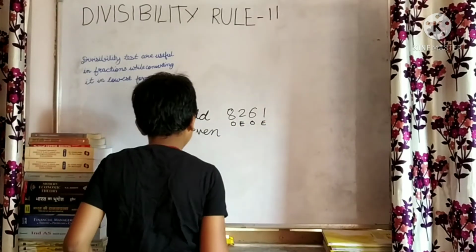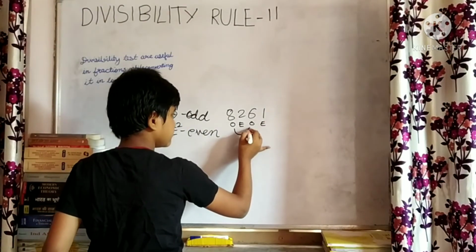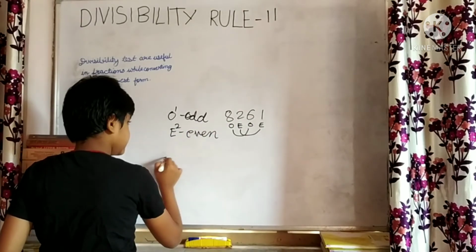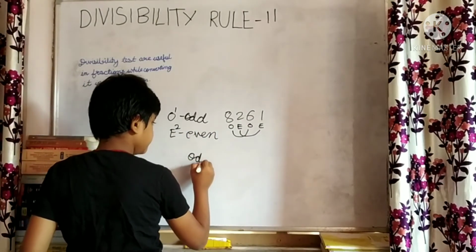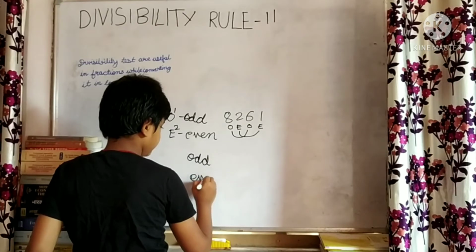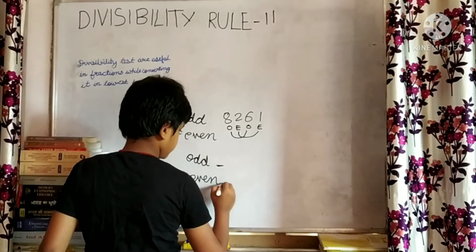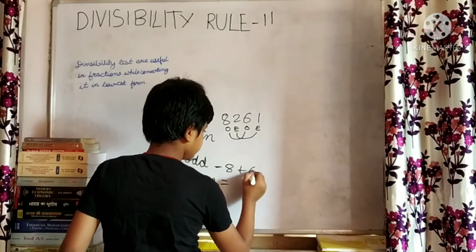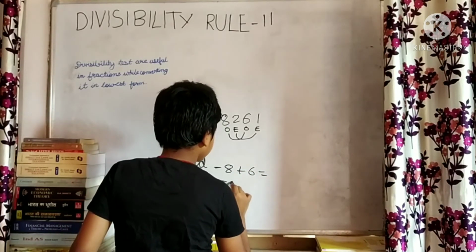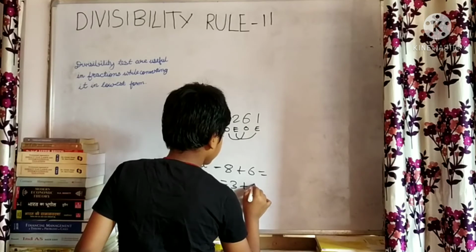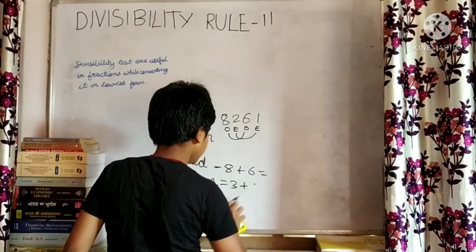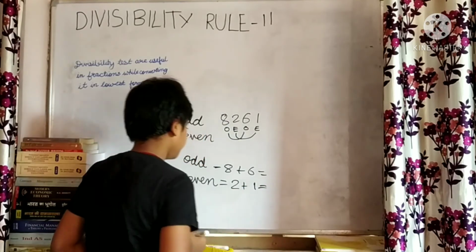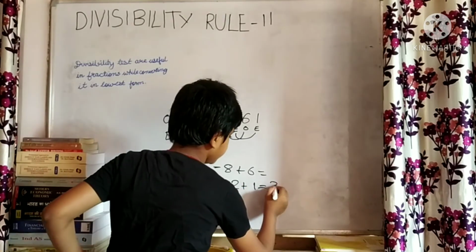8, 2, 6, 1. Okay, this is odd and this is even. Let me add these two. 8 plus 6 equals 14 plus, okay, sorry, this is 2 here and plus 1, it gives me 3.